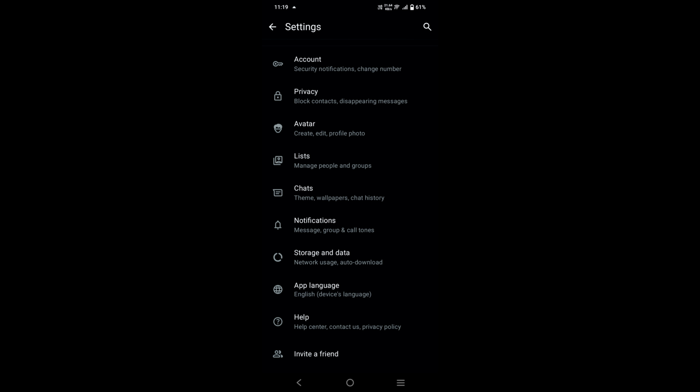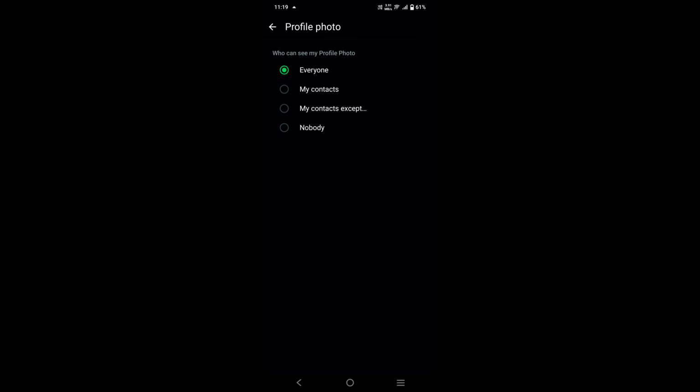Here you need to check the options like My Contacts. This will let the people in your contacts list see your profile. Nobody means nobody can see your profile picture. My Contacts Except will exclude some specific people, so they won't be able to see your profile.